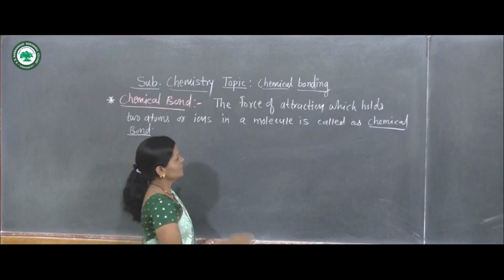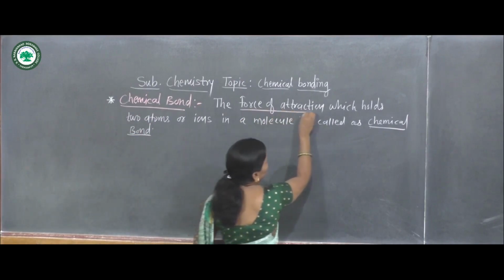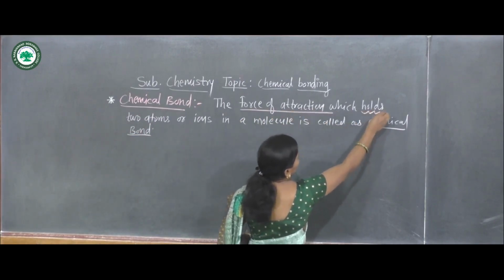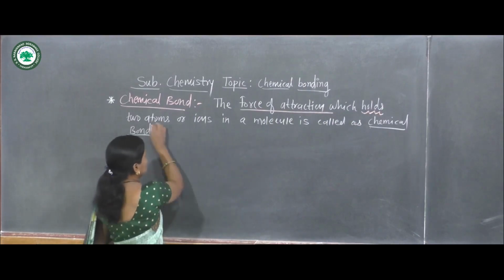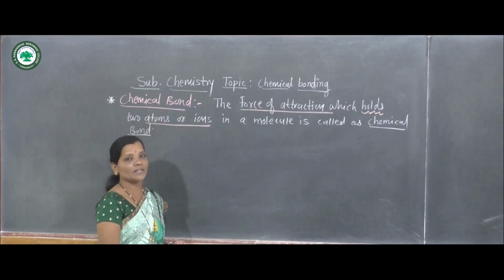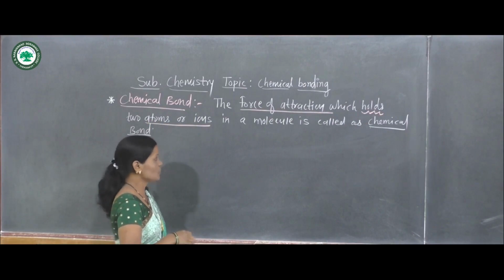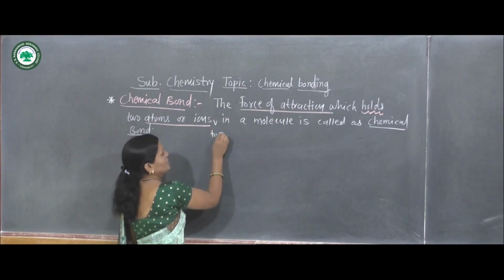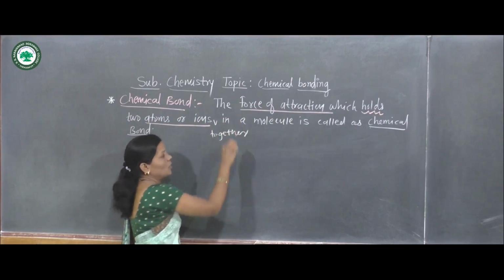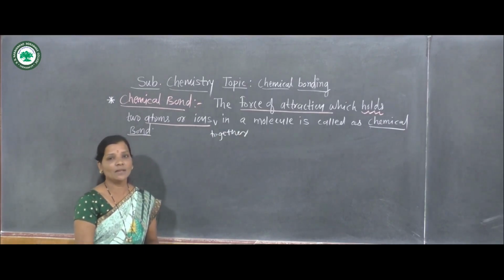Here one thing is important: the force of attraction that holds atoms or ions together in a molecule, that is called as chemical bond.